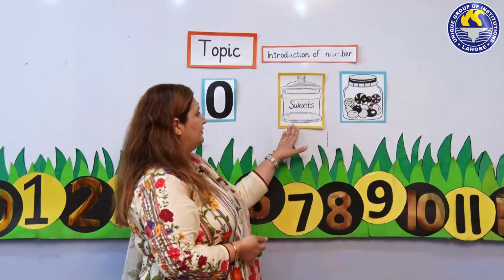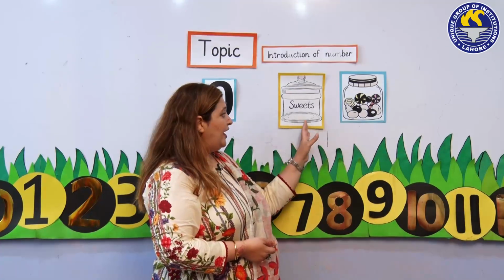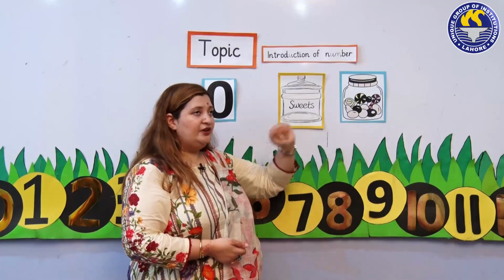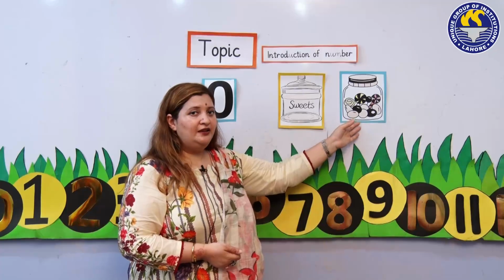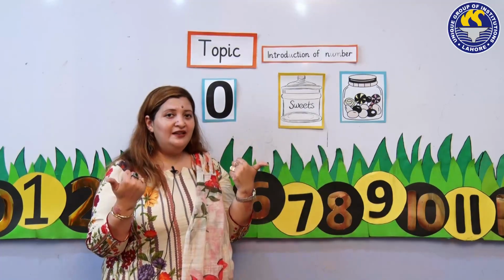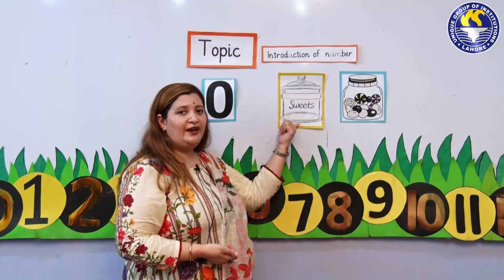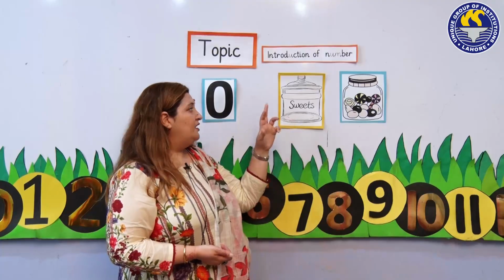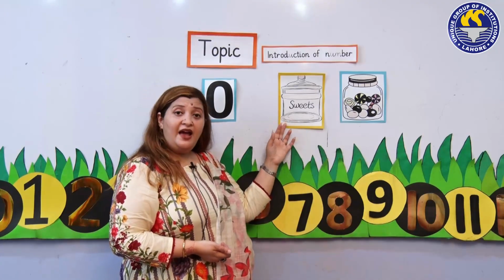Look here. What do we have? We have 2 candy jars. How many candies are there? So many. And tell me, how many candies are there? No candies. It means 0 candies. How many candies? 0 candies. This jar is empty.